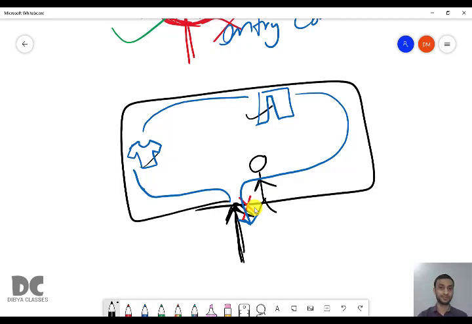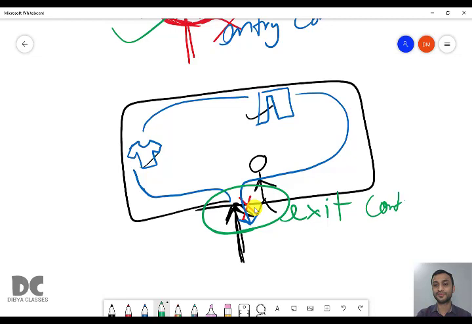You can come out of the shopping mall only if you have paid. You cannot come out if you have not paid. So the main thing is that it is going to check when you are exiting the shopping mall. The guard is going to check when you are exiting. So this is called exit control. If there is checking when you enter, then it is entry control. If there is checking when you exit, then it is exit control.